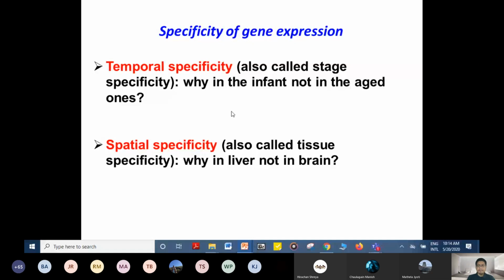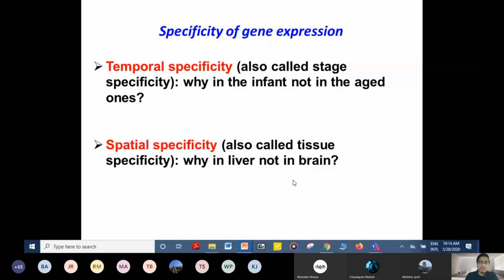That means temporal specificity explains age-specific expression, while other genes are active during our whole life cycle. Spatial specificity explains why a gene is expressed in the liver but not elsewhere, that means tissue specificity. So specificity can be temporal, in different stages of our life, or spatial, in some organs but not in others.